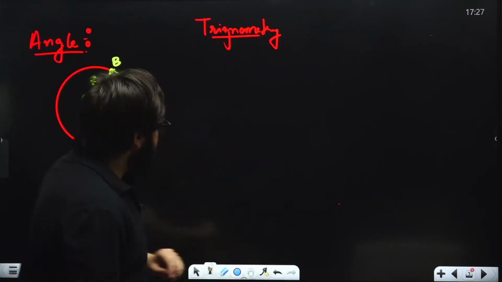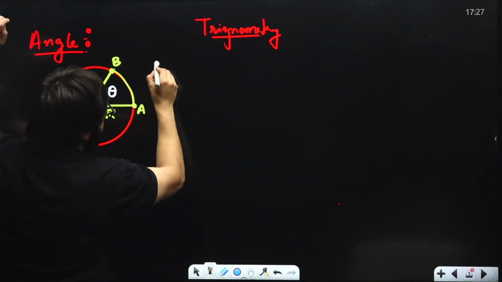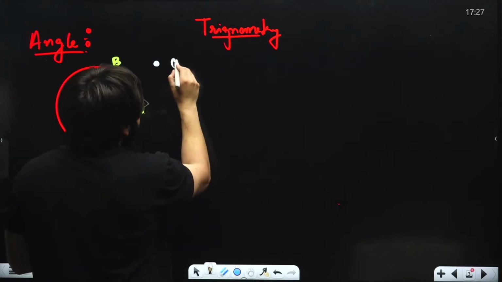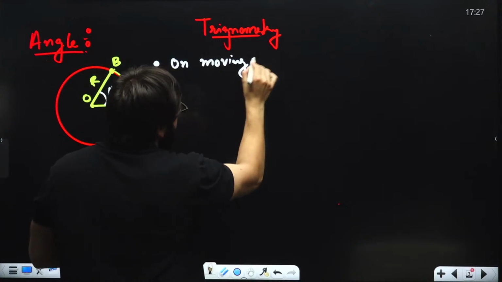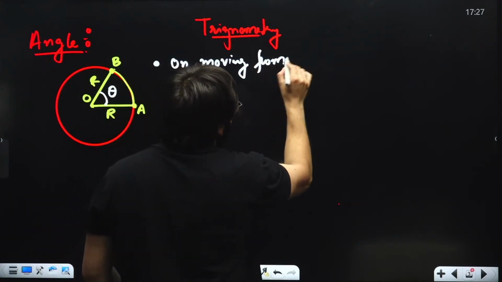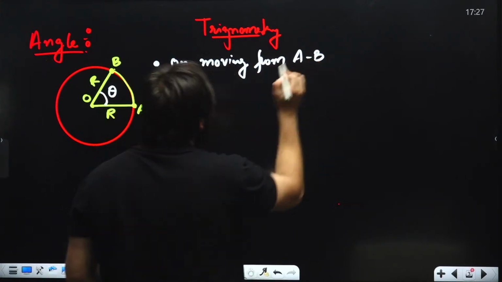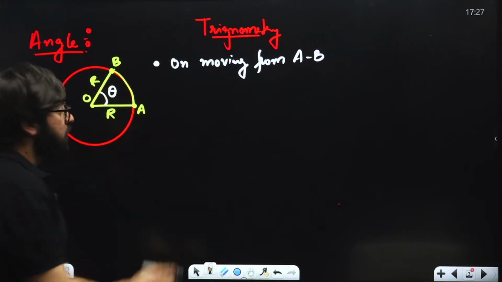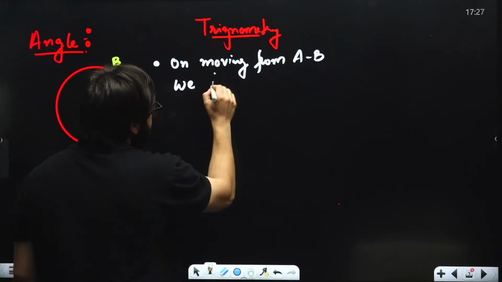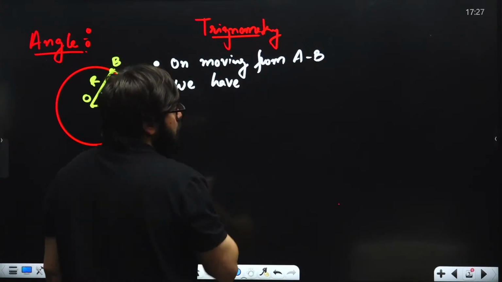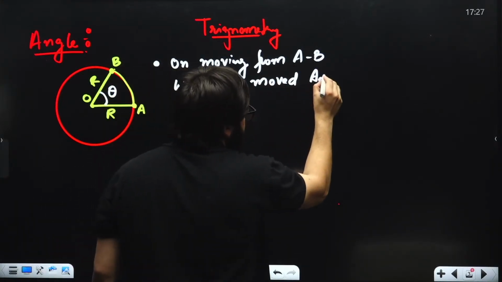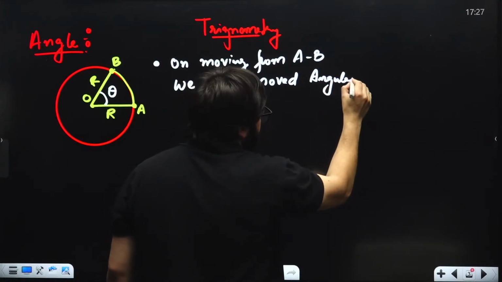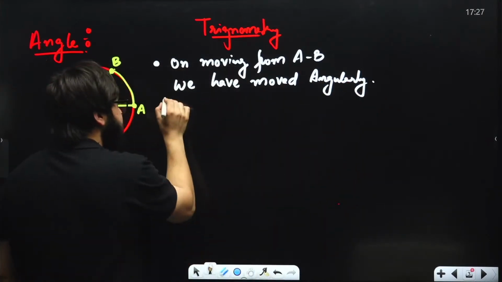I'll write over here that on moving from A to B, we have moved angularly.